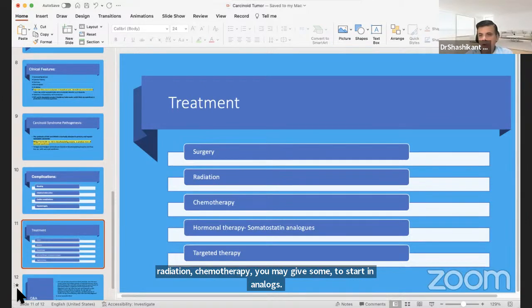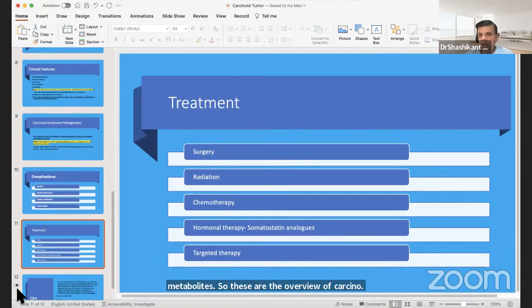So we discussed exact site: the ileum, the appendix, colorectum, bronchus. These are the common sites. We discussed the clinical features of carcinoid syndrome: bronchospasm, flushing, diarrhea, etc. And we discussed that they may cause obstruction as well, bleeding, intestinal obstruction, and cardiac complications, hepatomegaly are also there.